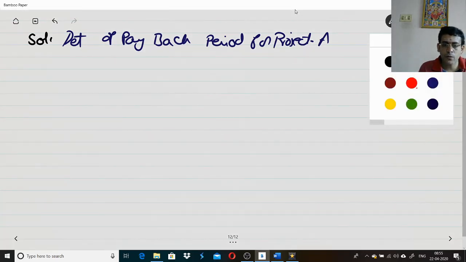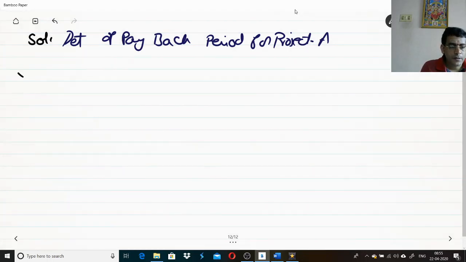We need a column for year, another column for cash flow, and a column for recovery or cumulative cash flow. So these are the three columns which are required.